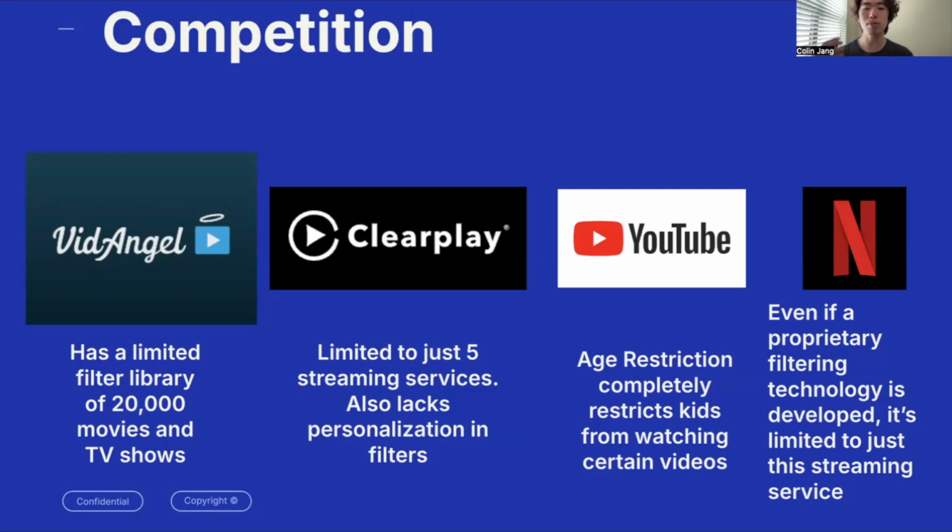There's some competition from the media companies themselves, such as YouTube and Netflix. For example, YouTube has the system of age restriction, which completely restricts kids from watching certain videos. This is not a good model for the public, because it narrows what children can watch. What if there's only one section of a video that is inappropriate to them? They don't have to miss out on the entire video, and our company addresses that. Even if a proprietary filtering technology is developed by a big behemoth like Netflix, it's going to be limited to their streaming service, which means it's not going to be direct competition to us.